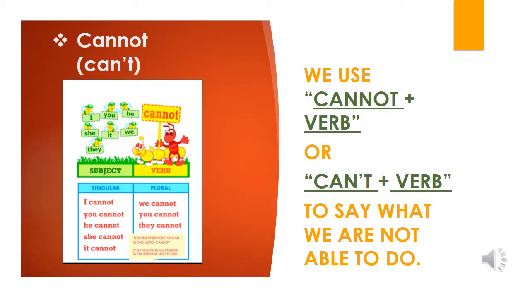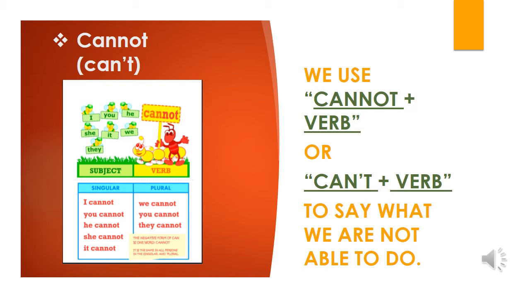Cannot or can't. We use cannot plus verb or can't plus verb to say what we're not able to do. When you cannot do something or you're not able to do something. For example, the fish. Can the fish fly? Of course not. The fish can't fly. What about the snakes? Can the snakes fly? Of course not. Snakes can't fly.